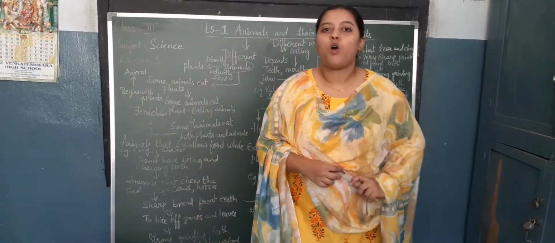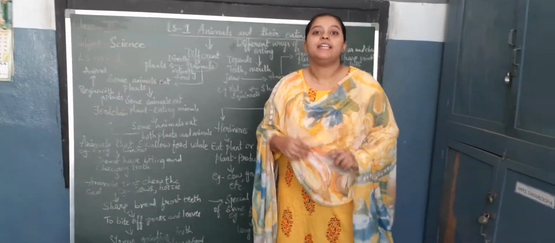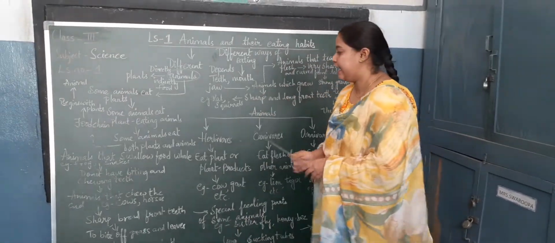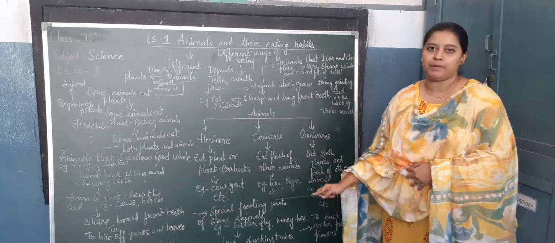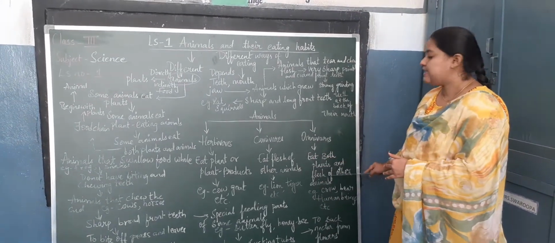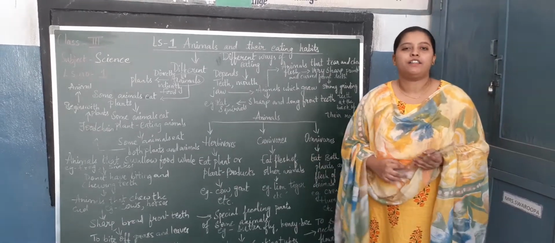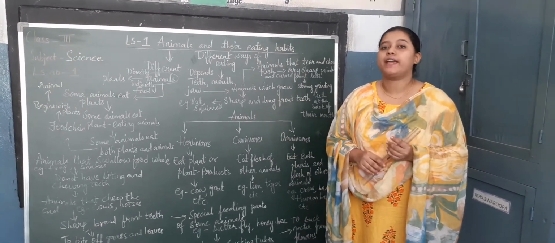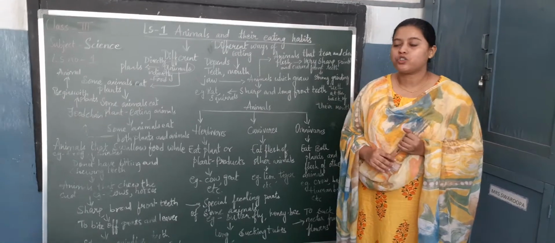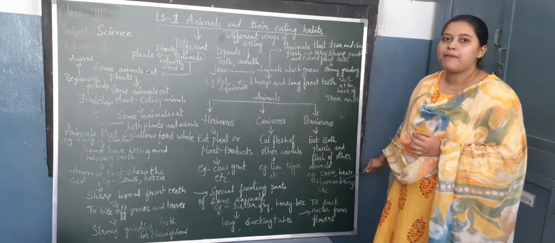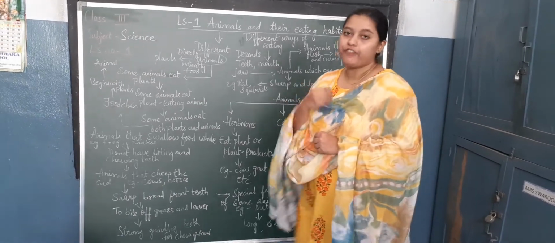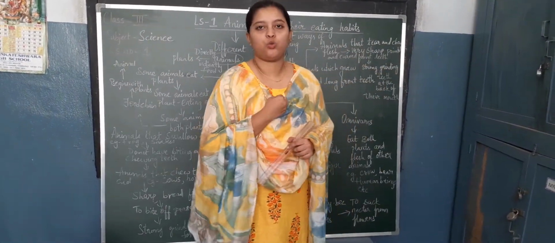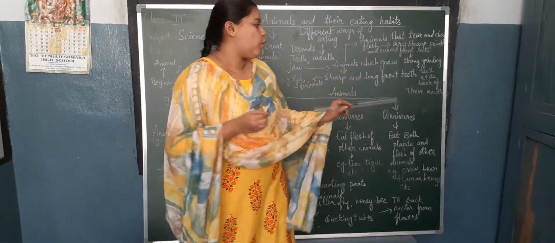Next, coming to omnivores. Omnivores are what type of animals, children? These animals can eat both plant products as well as the flesh of other animals. They will eat plants and flesh of other animals. Examples for omnivores are what, children? Crow, bear, human beings, etc. Yes, children, we human beings are also included as omnivores.